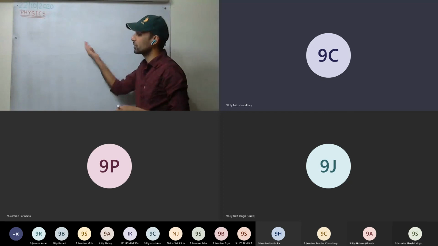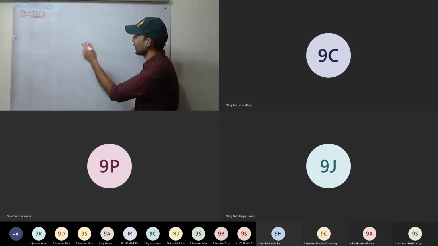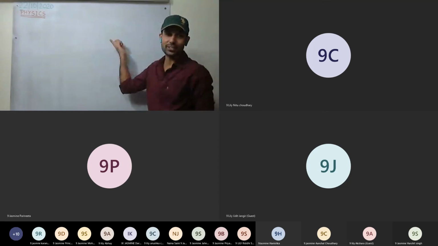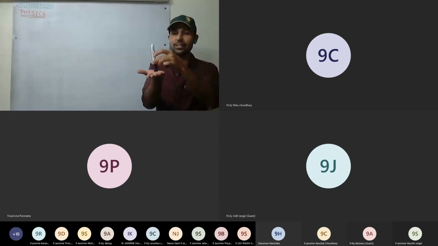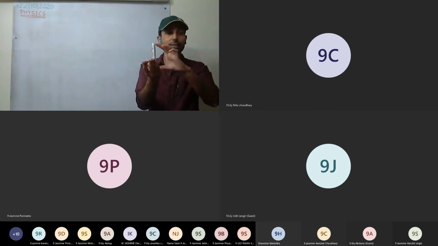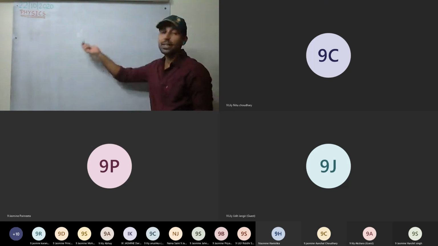There are formulas to calculate inertia. Then again we will go out of syllabus. Everybody has different inertia. If this block is there and I push it with a little force, it will fall. It has less inertia. If the same mass is made into a smaller block, it will have more inertia. So inertia is an inherent property.